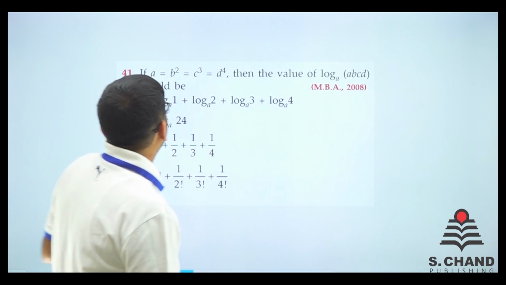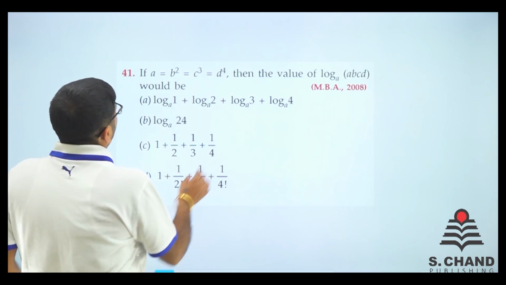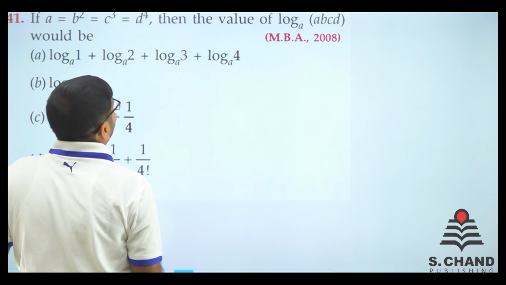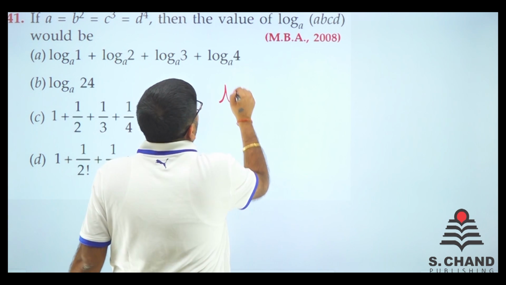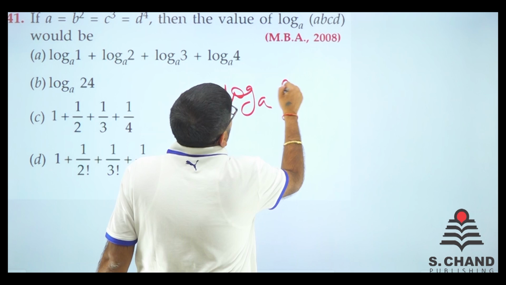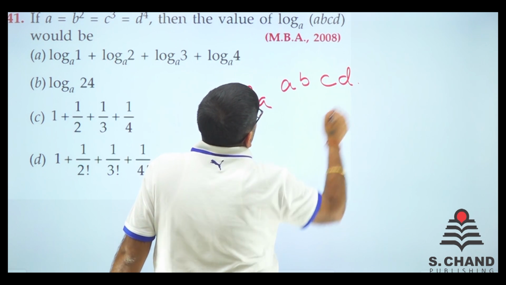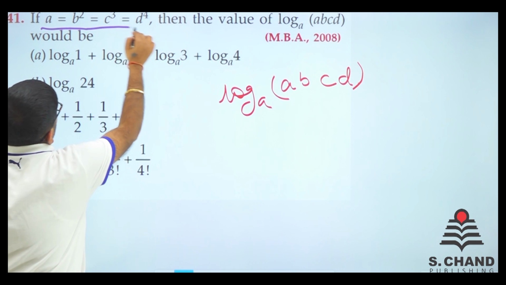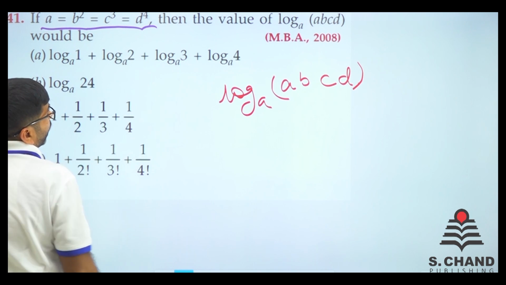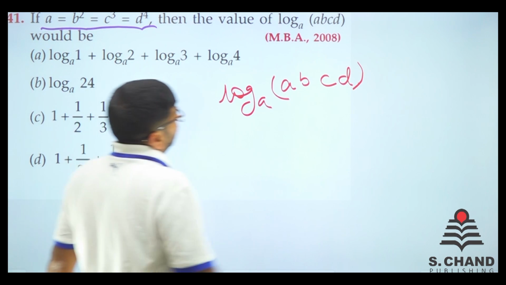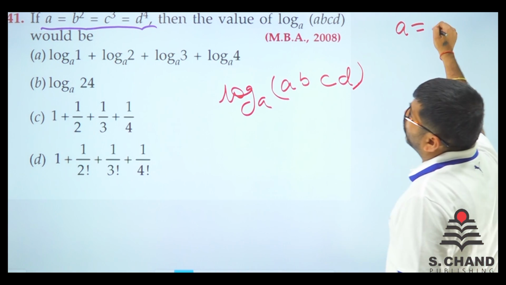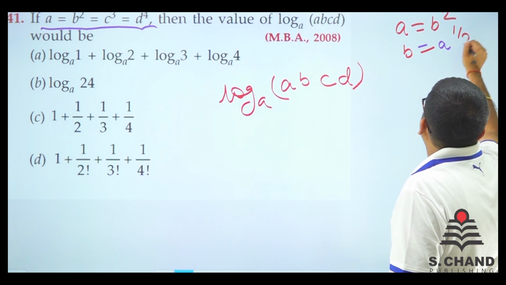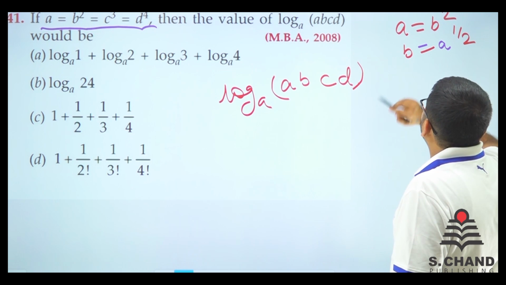Okay, let's move on to some more questions. Question number 41, MBA 2008. Let's see what it says. We have to find the value of log ABCD, right? Now, A is equal to B square is equal to C cube is equal to D to the 4. If A is equal to B square, then B is equal to A to the 1 by 2.